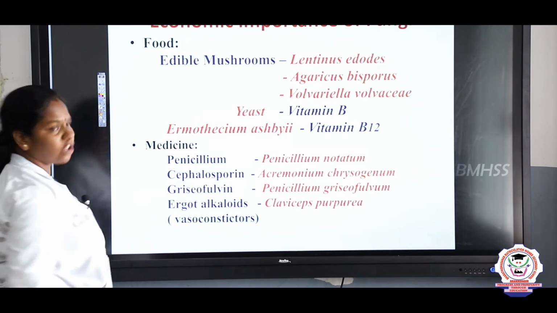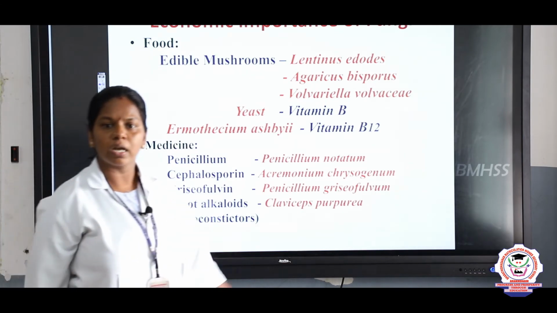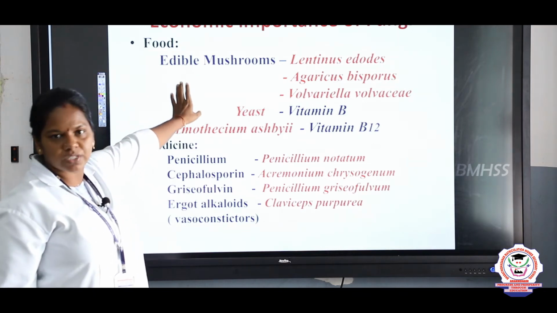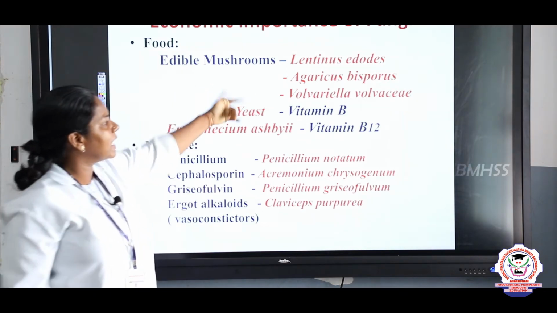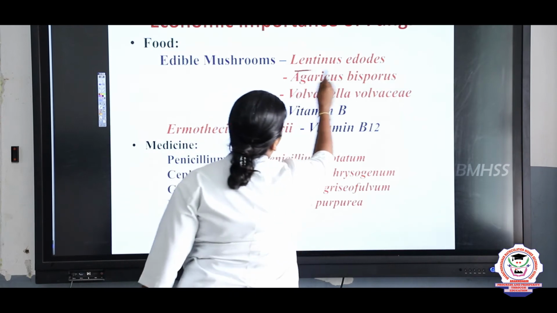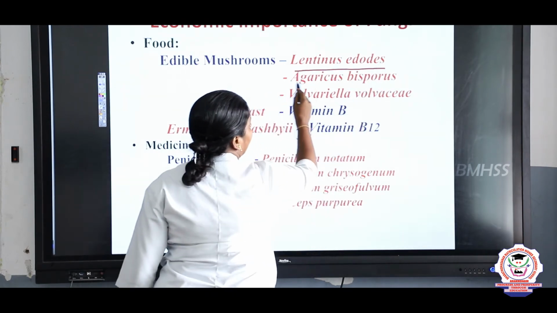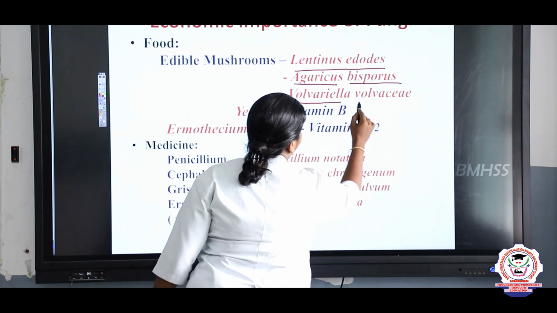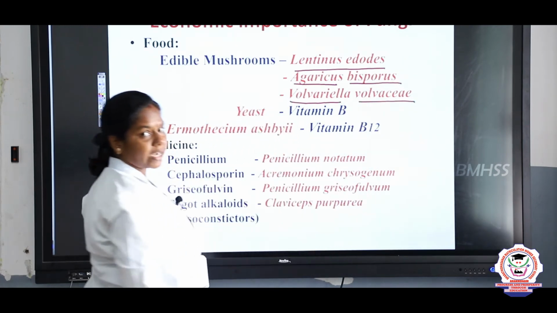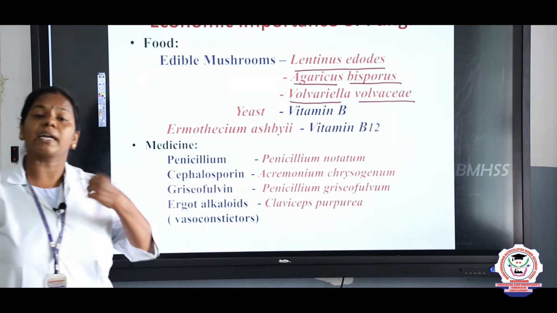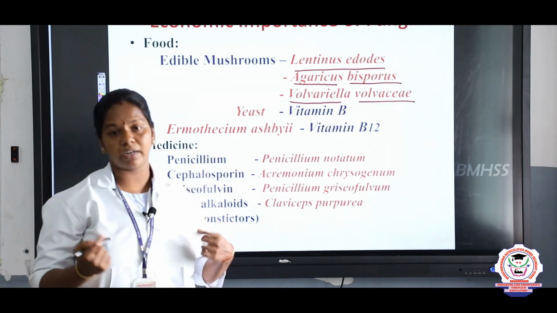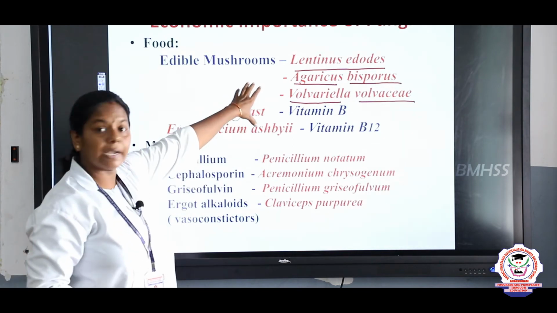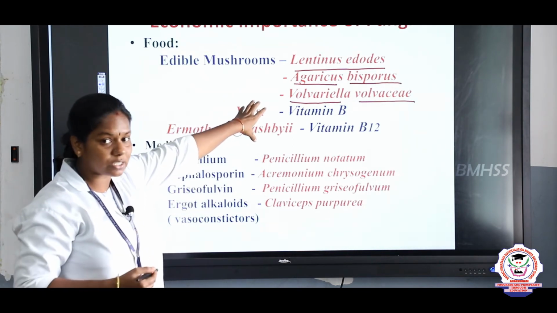So, next, economic importance. Just take down the notebook and write down all these things, children. Edible mushrooms, right? You all like mushrooms, right? So, what are all the things? Lentinus edodes, Agaricus bisporus, Volvariella volvacea. These 3 mushrooms are edible. Some mushrooms are very attractive, children, very colorful, but they are poisonous, right? But only these 3 are edible. We can eat, we can use this as a food.